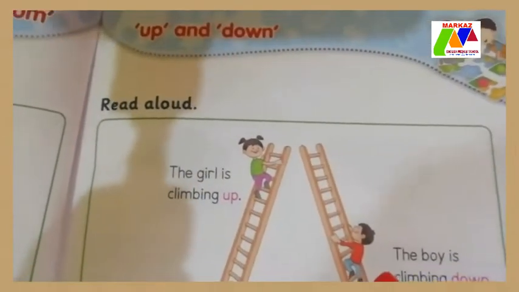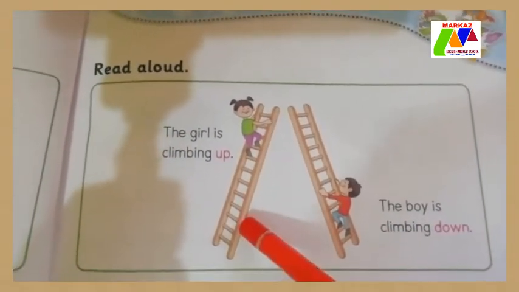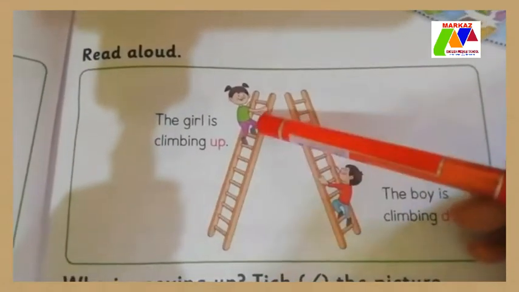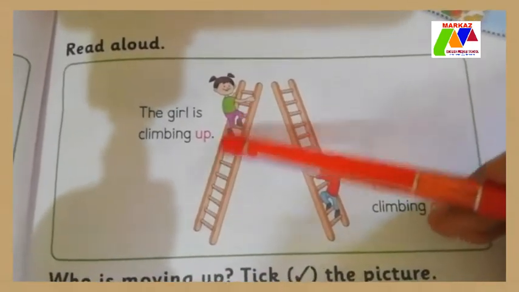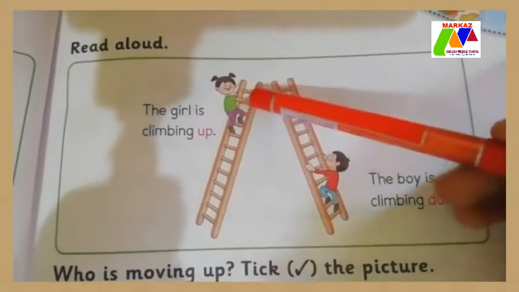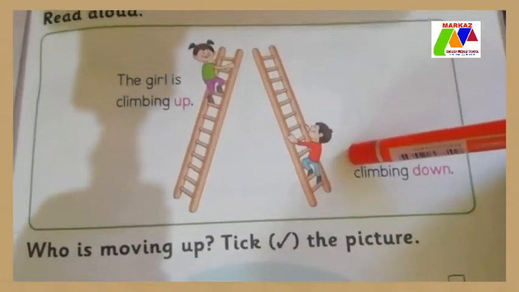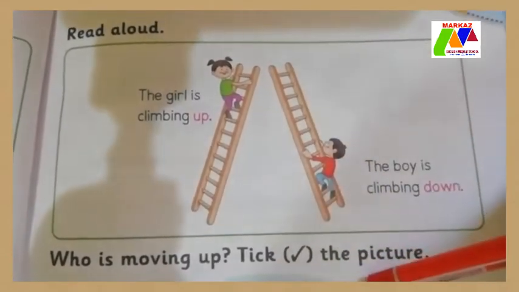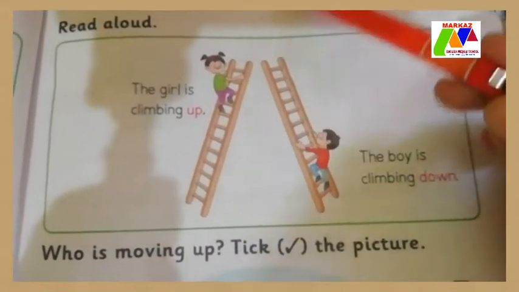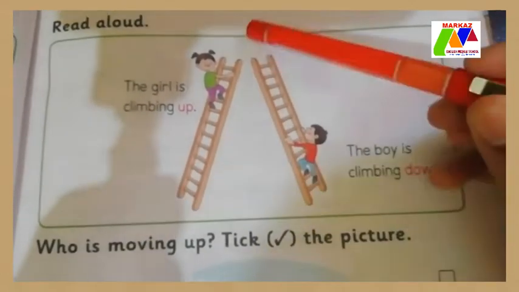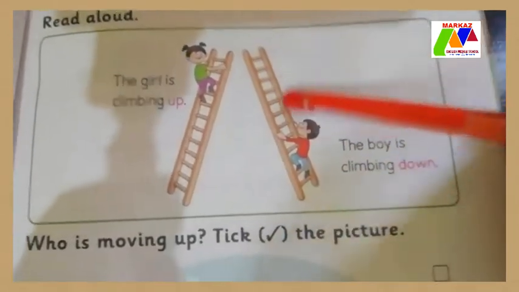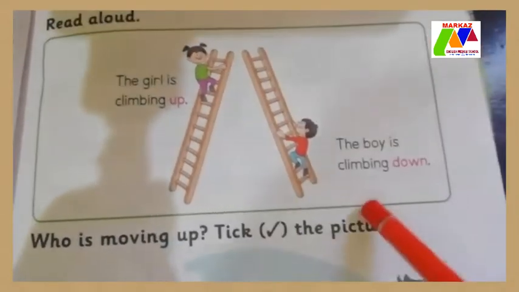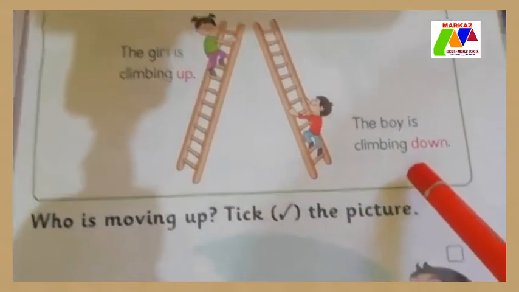Yes. Then here, up and down. Look at the girl. The girl is climbing up. Look at the girl, children. Then the boy is climbing down. This is up and this is down. Up, down, up, down. Do you understand the action? The girl is climbing up and the boy is climbing down.